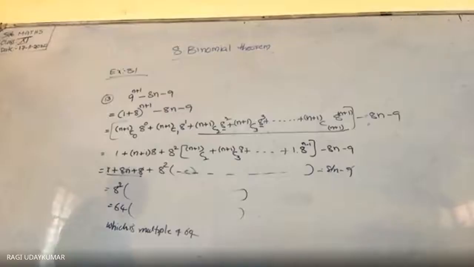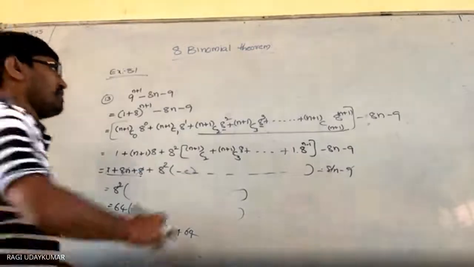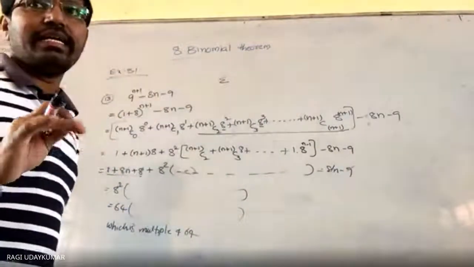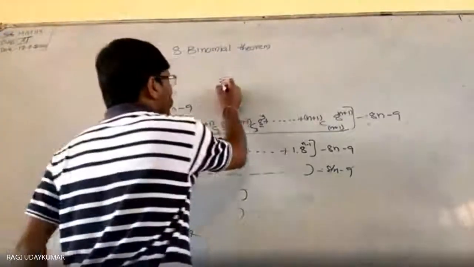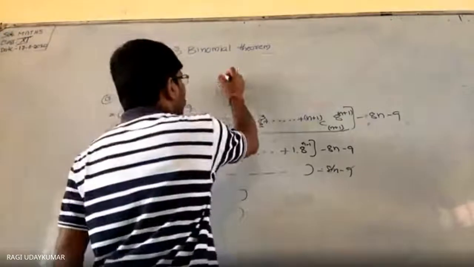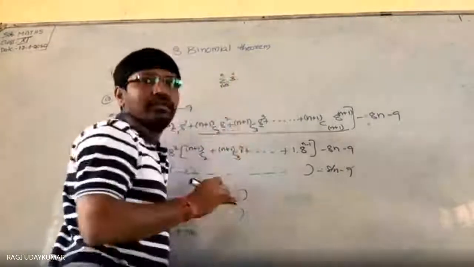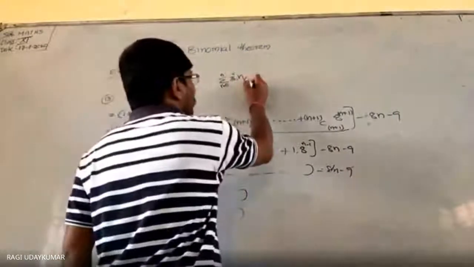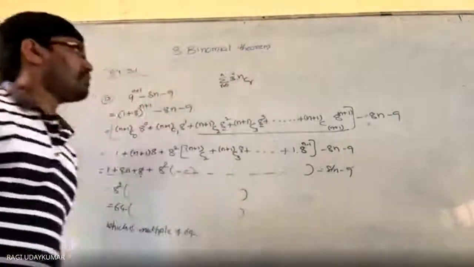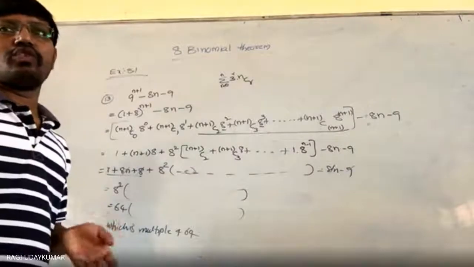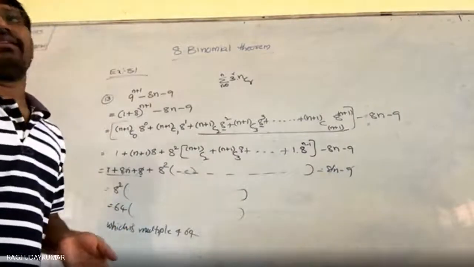Okay. So next, the last problem, I think, is given in the summation form. Summation symbol is given here: the sum from r equals 0 to n of 3 power r, nCr. So whenever you expand this, it is equal to 4 to the power of n.